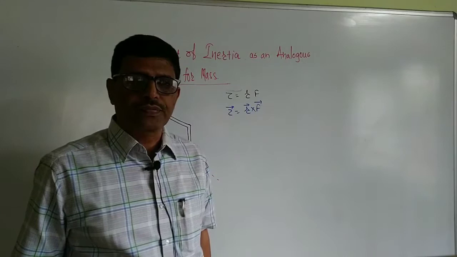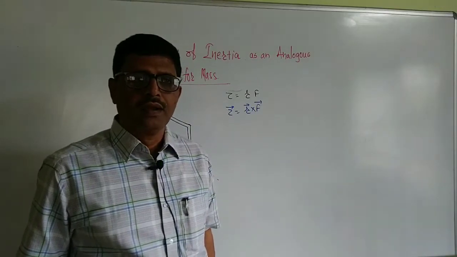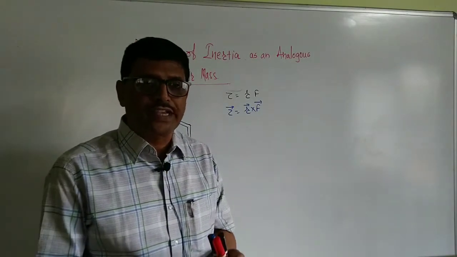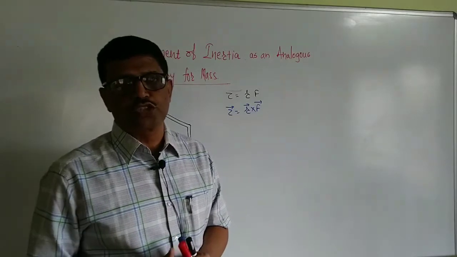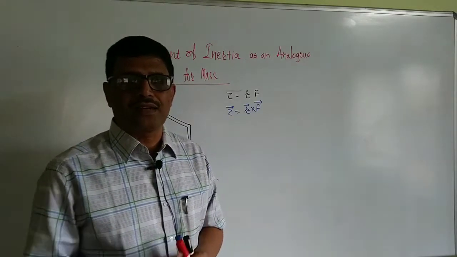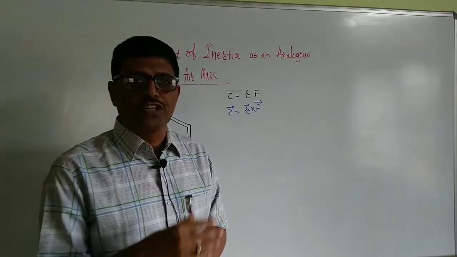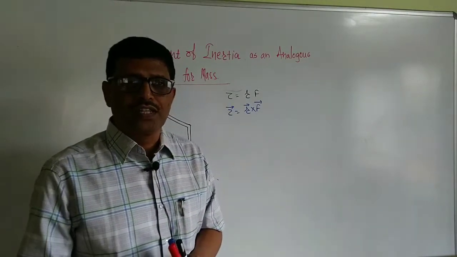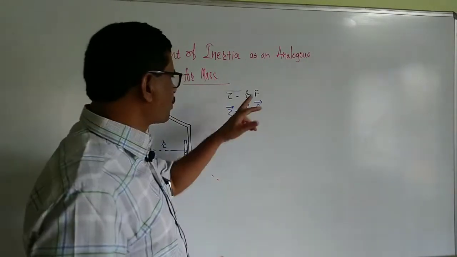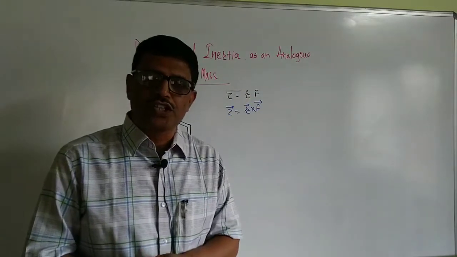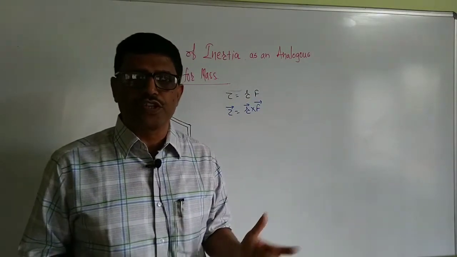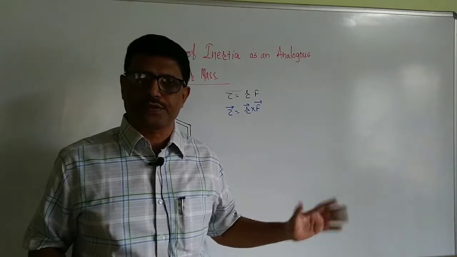Now, this is how the rotation is produced. Rotation is produced by applying a torque. Torque is the ability of a force to produce rotation. What is this torque equal to? It is the product of the magnitude of the force and the perpendicular distance from the axis of rotation to the line of action of the force.